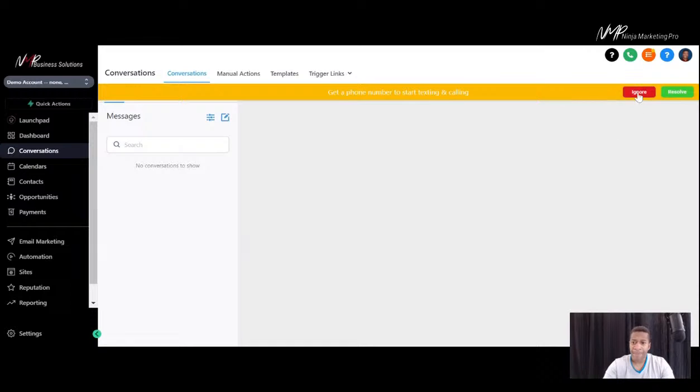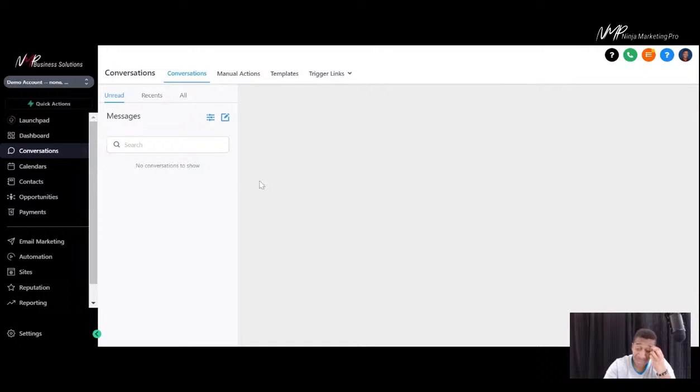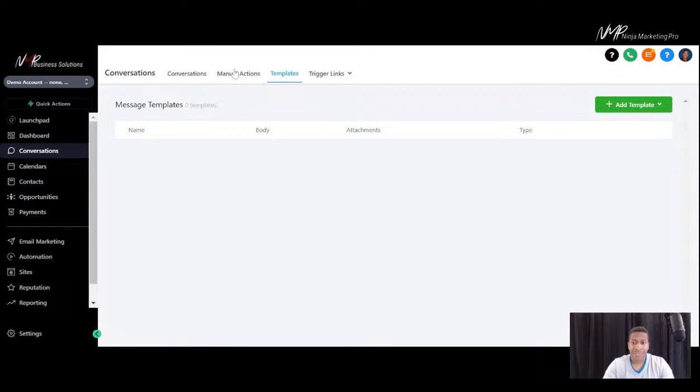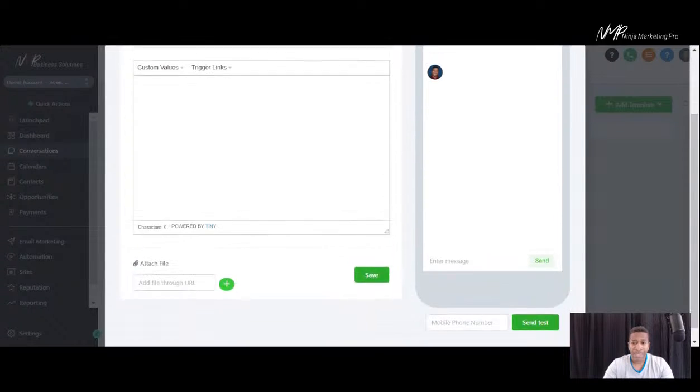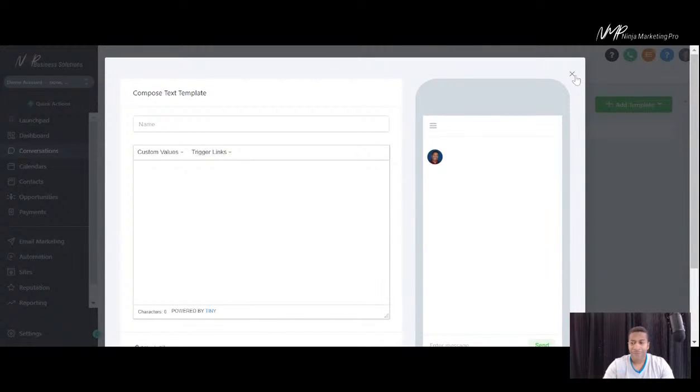All right, next we have, and you'll set up your own Twilio account to make all this happen. You need to have a Twilio account set up in here. All right, there's some other things in here we can jump into later on with templates. You can add a template in here. It shows how your message will look going out, but that's further down the road.